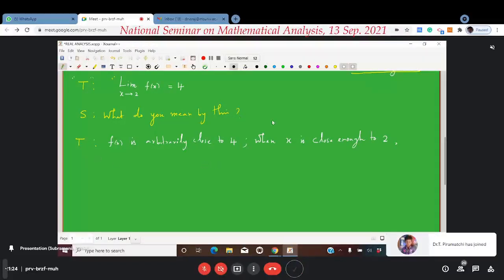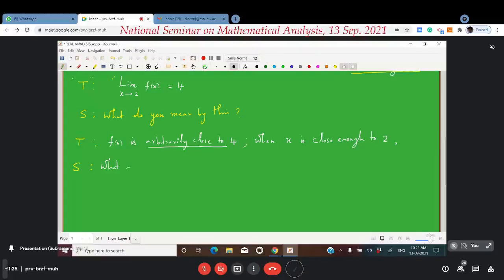Immediately the next question by the student will be the following. Sir, what do you mean by this term arbitrarily close? What do you mean by arbitrarily close? Arbitrarily close means how close it is. Obviously this will be the natural question.